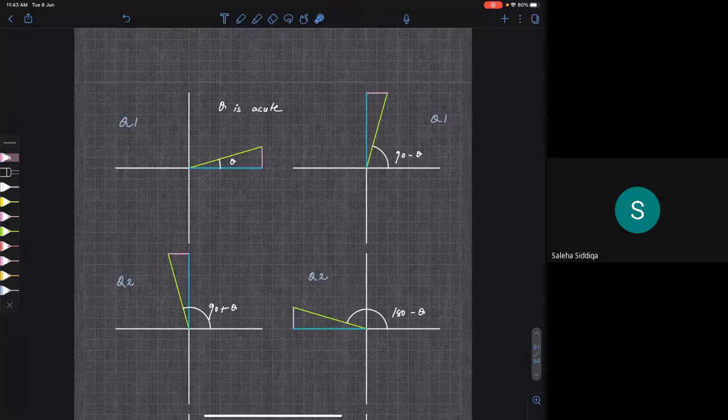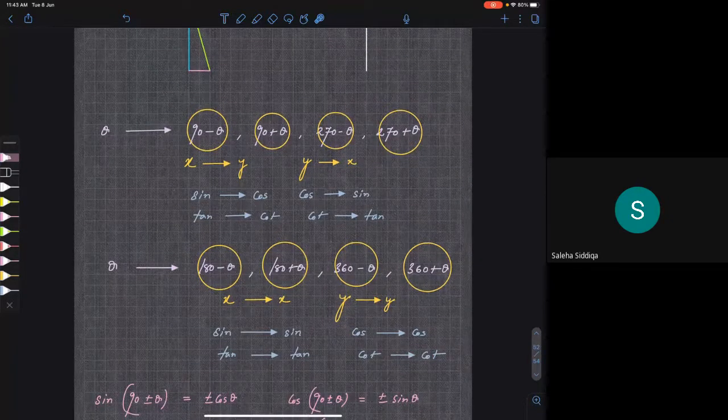Now, based on this knowledge, these two knowledges. What knowledges? The knowledge of positive and negative, and the knowledge that 180 minus theta, 180 plus theta, 360 minus theta and 360 plus theta will retain the ratios, while 90 plus theta, 90 minus theta, 270 plus theta and 270 minus theta will flip the ratios from x to y and y to x. If x becomes y, sine will become cos, and cos will become sine. Tan will become cot and cot will become tan. Are you getting my point? So based on this, we will find the values of other angles. If I do some examples, you will understand what I am trying to say.